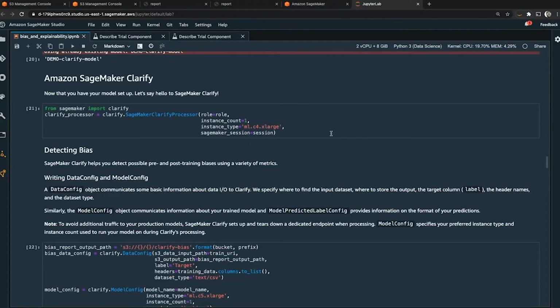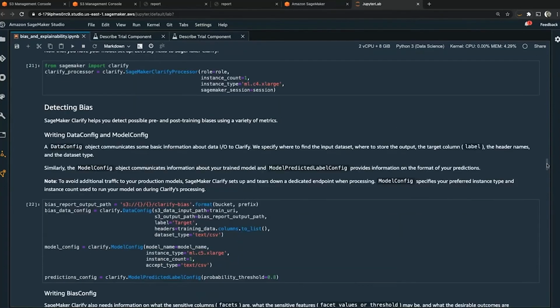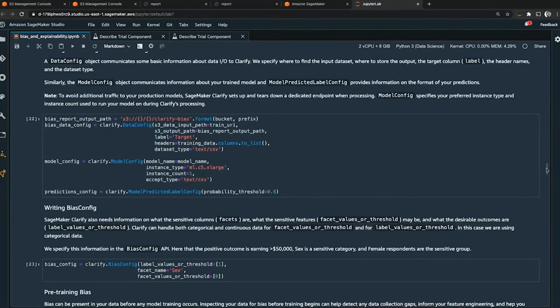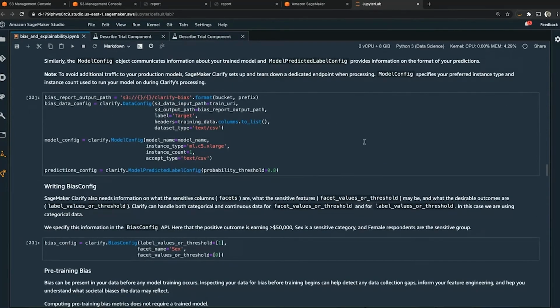So first, we'll instantiate the Clarify processor. And just like with a training job in SageMaker, we'll have to specify an instance type and a SageMaker session and an instance count.